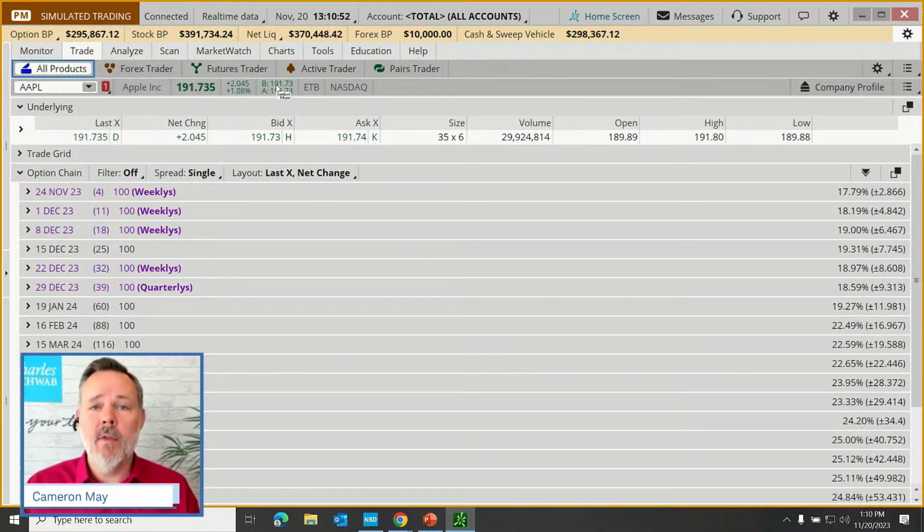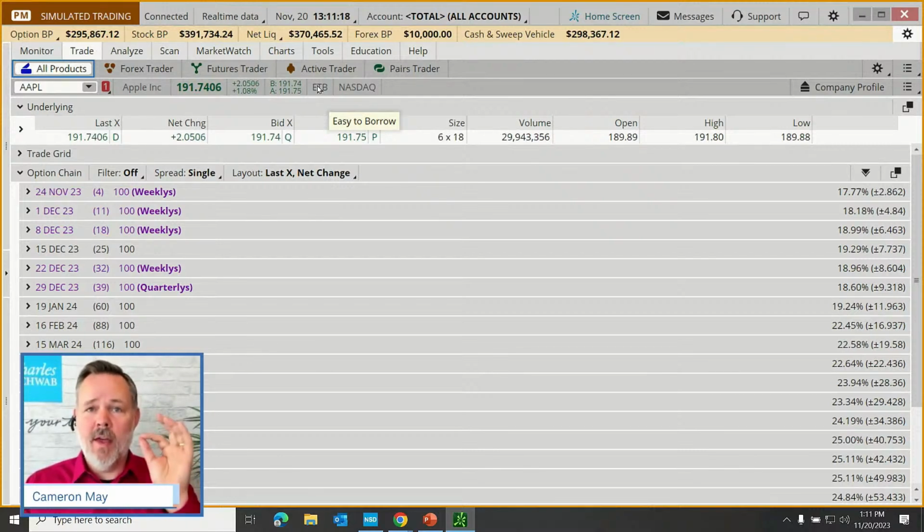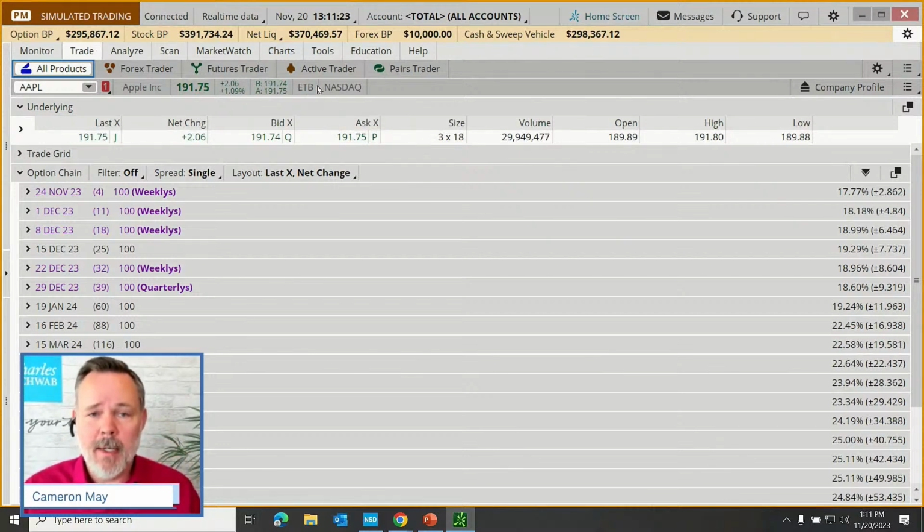B stands for the bid price. A is the ask price. Typically, when buying and selling securities, we will pay the ask price when buying or receive the bid price when we're selling. Okay. ETB is a reference to those that are maybe looking to sell a security short. I won't go too far into what that entails. Realize it is a strategy with massive, as a matter of fact, unlimited upside risk. Okay. But ETB just stands for easy to borrow.